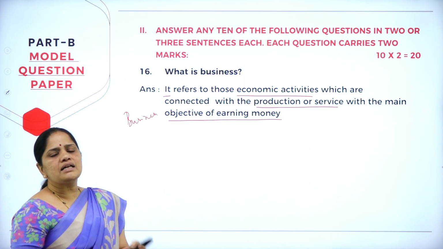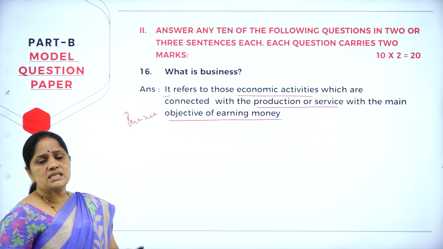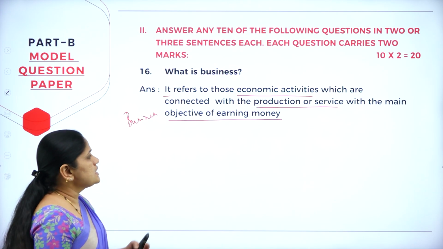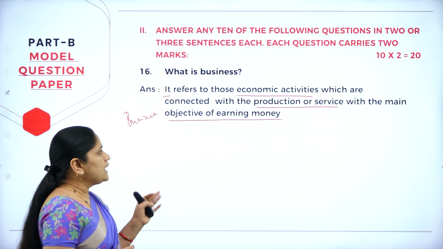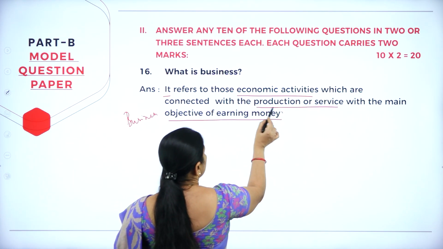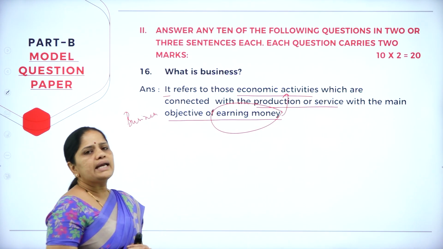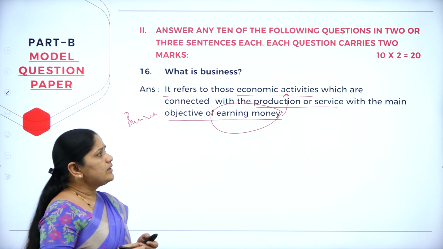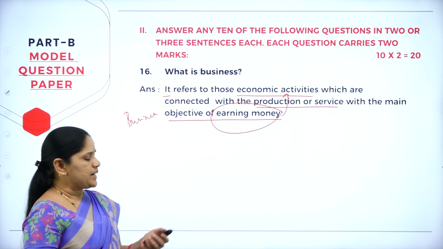So that is what we call economic activities which are connected with production. It may be connected with the production of goods, or it may be any services: banking service, insurance service, warehousing service. Any of the services with the main objective of earning money. The main intention is to earn money. This is the main thing to call it an economic activity. So we should understand that business is always done with the objective of earning money.